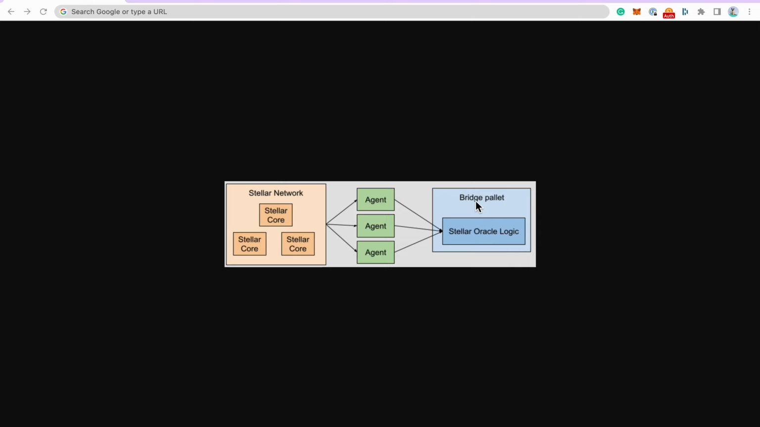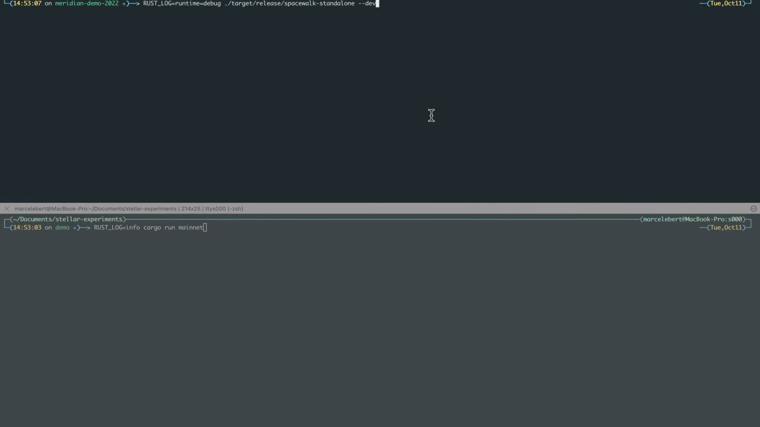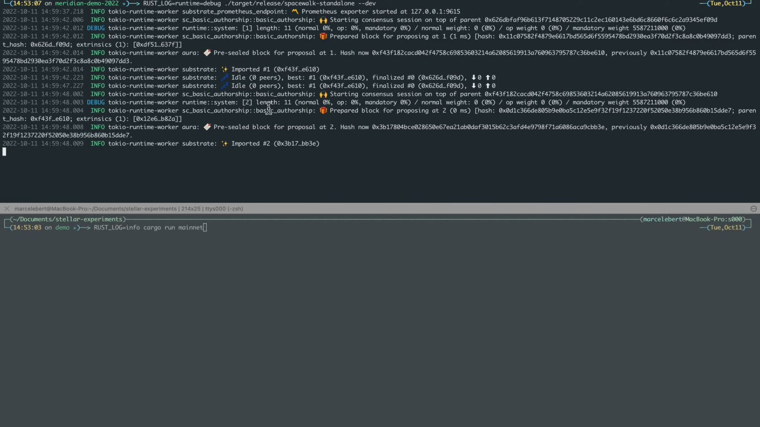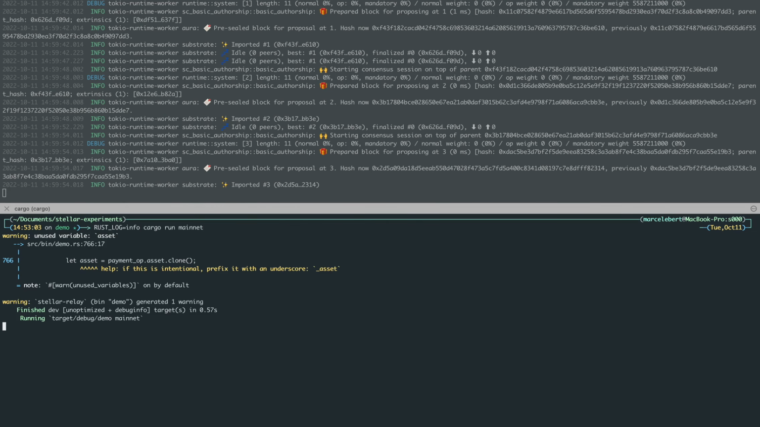So I prepared a little demo, and first of all I'm gonna spin up a small standalone blockchain. So what we can see here is that this chain will submit a block every 6 seconds,